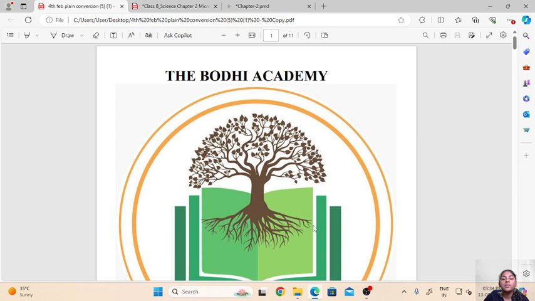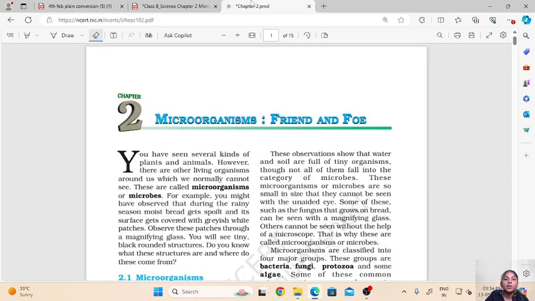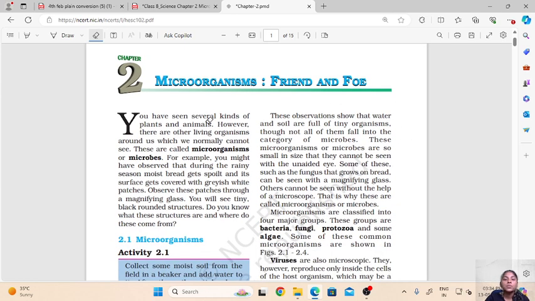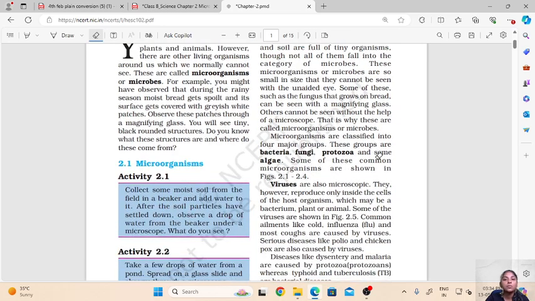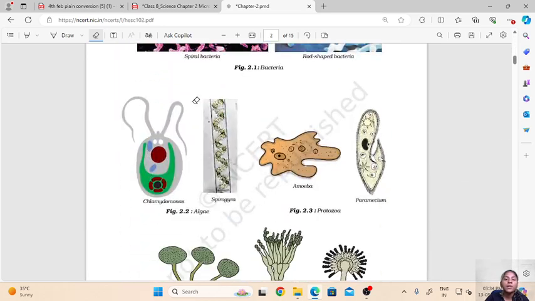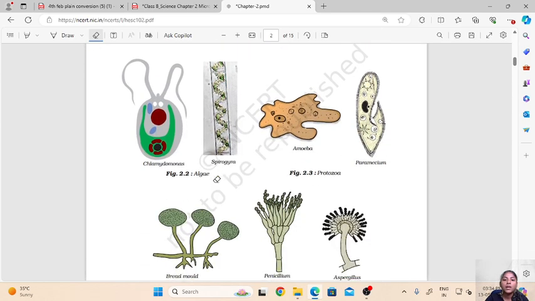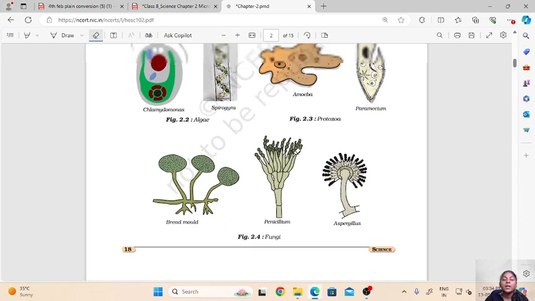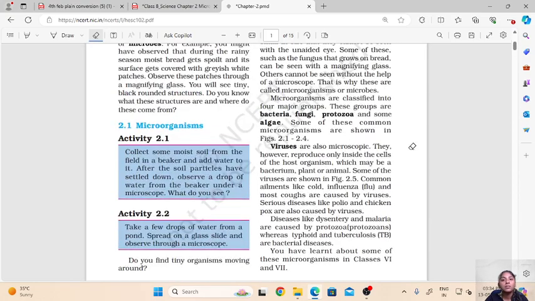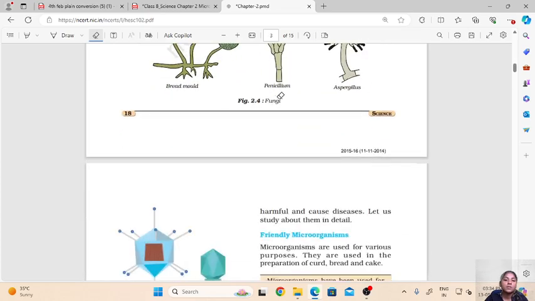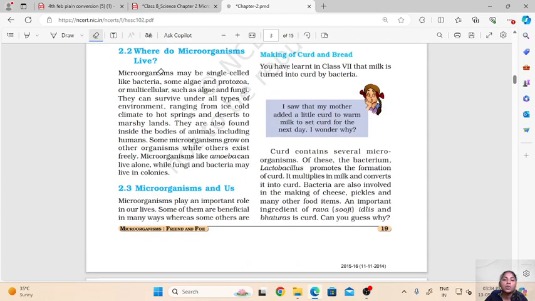In today's video, we will continue with the 8th standard science chapter, that is microorganisms, friend and foe. So in the first video, we have seen what are microorganisms, how they are classified into the 4 groups. Then we have also learned the characteristics of these bacteria, algae, fungi and protozoa. And we have also learned what are viruses. Then we have seen where these microorganisms live and the range of temperature and habitats that they can survive.